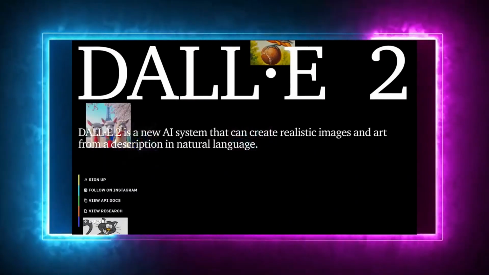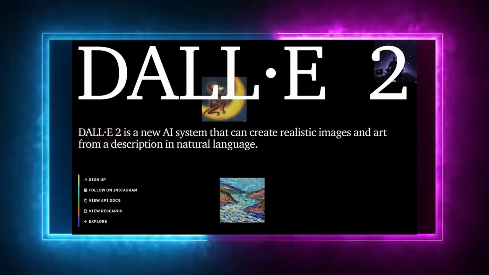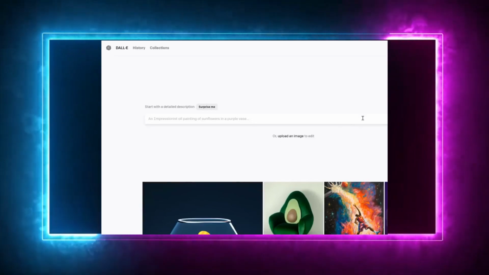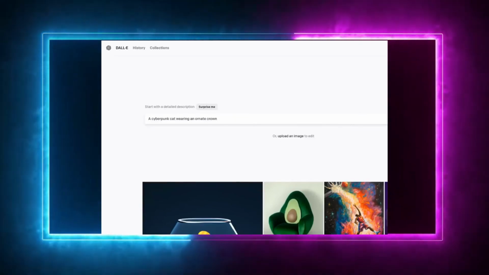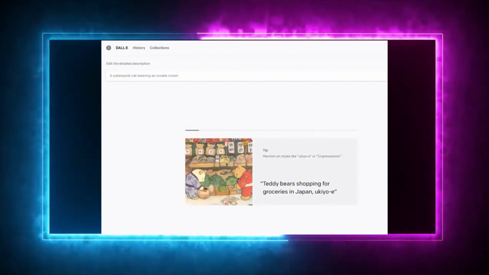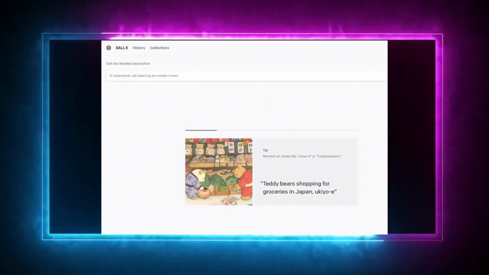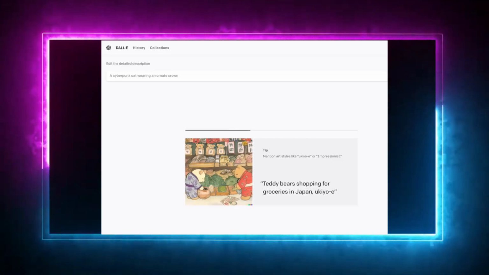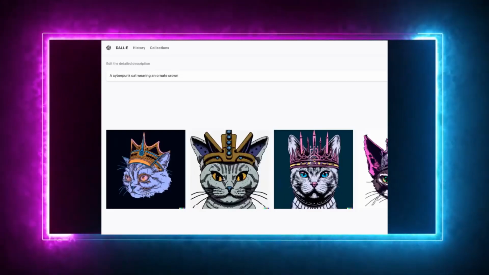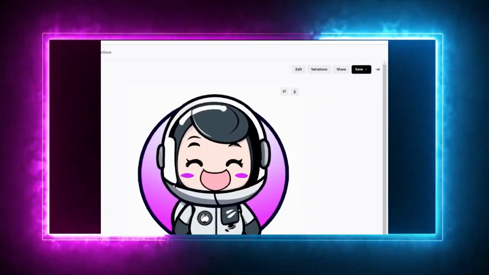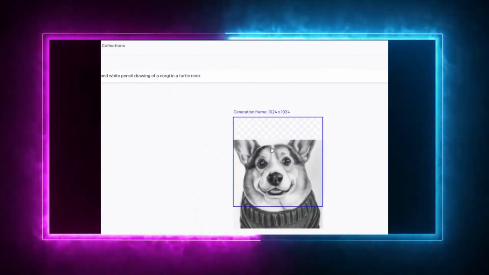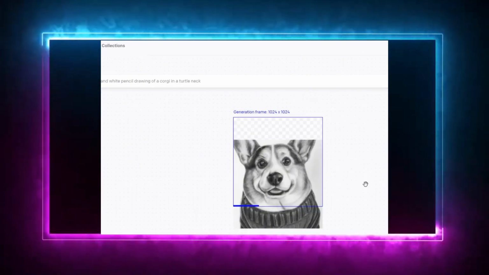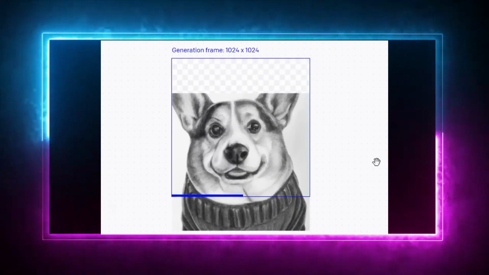Meet DALL-E 2, one of my favorite AI generators for artwork. Let me quickly walk you through how it works. Simply enter your desired content in the search bar, specifying the art style you want, and DALL-E will generate 4 images for you to choose from. What's even cooler is that you can create various variations of a selected image, giving you multiple options. You can also expand the artwork if needed. For example, if you generate an AI image of a corgi's face but want to show more of the dog, you can use the expander tool to make the image larger.